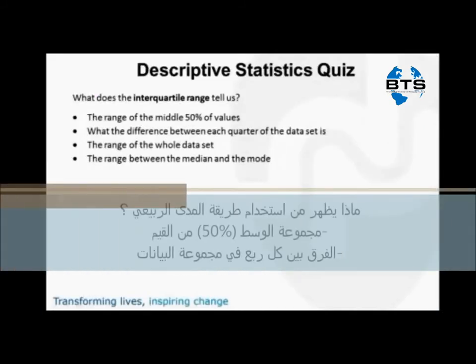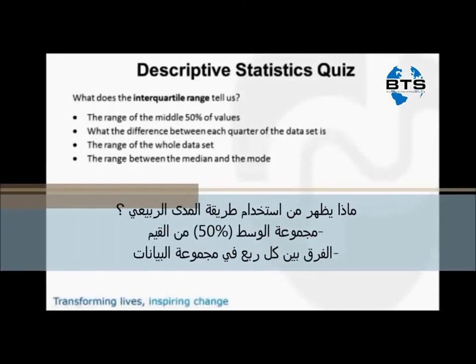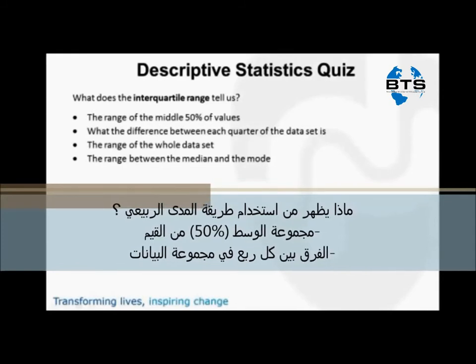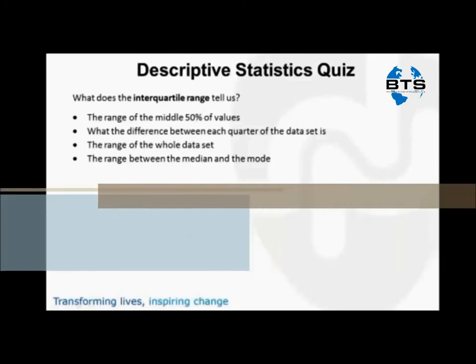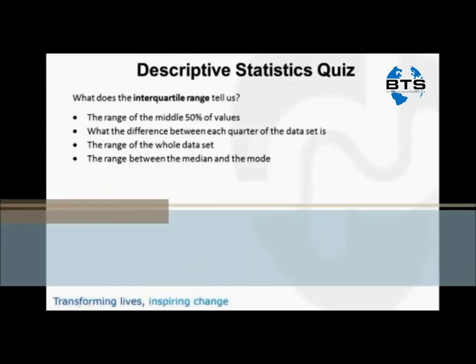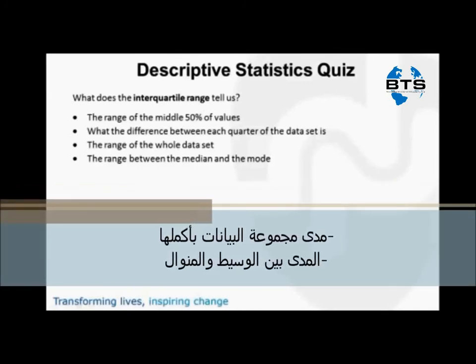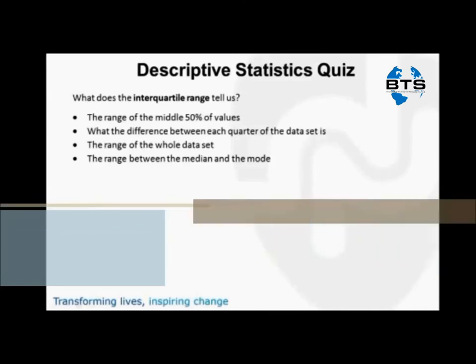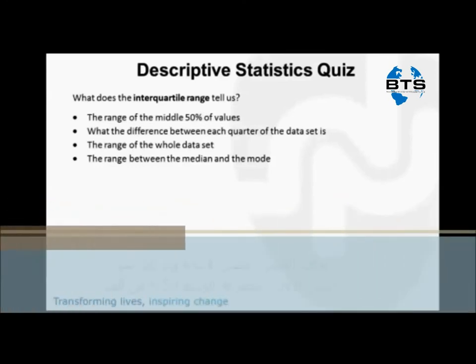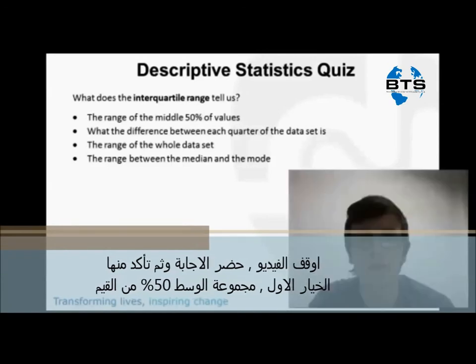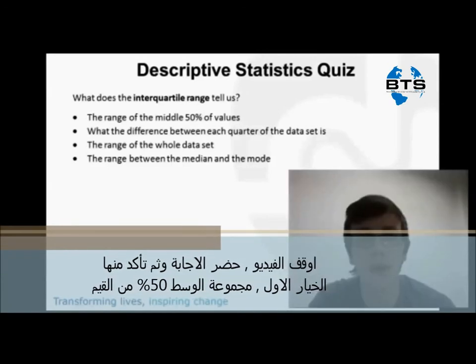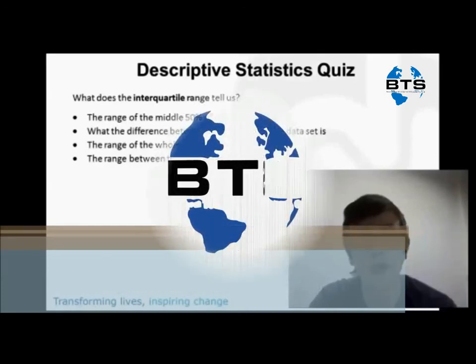What does the interquartile range tell us? Is it the range of the middle 50% of values, the difference between each quarter of the dataset, the range of the whole dataset, or the range between the median and the mode? Pause the video now, and when you're ready to hear the answer, press play again. The interquartile range actually tells us the range of the middle 50% of values.